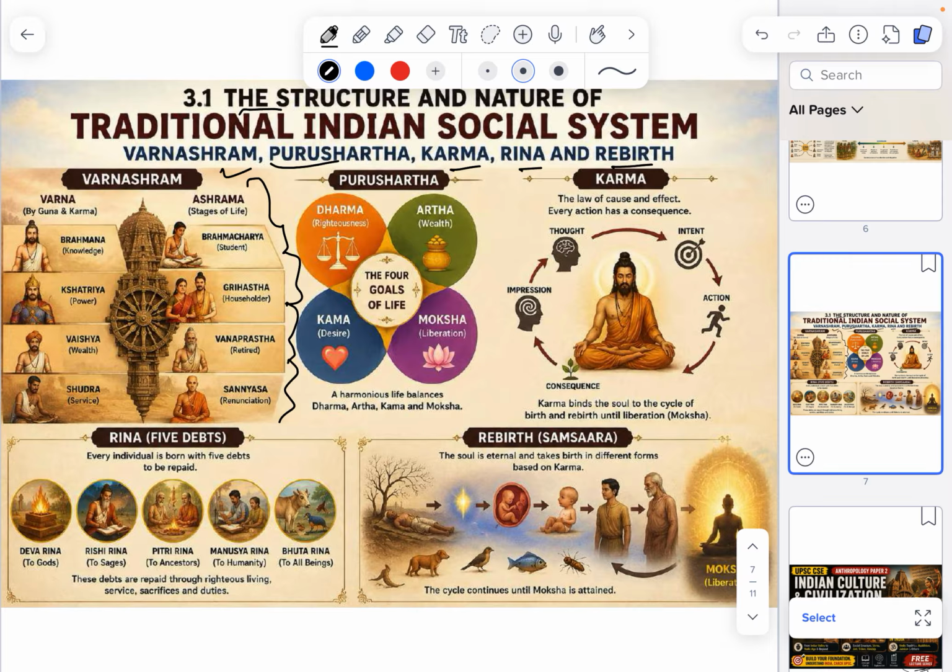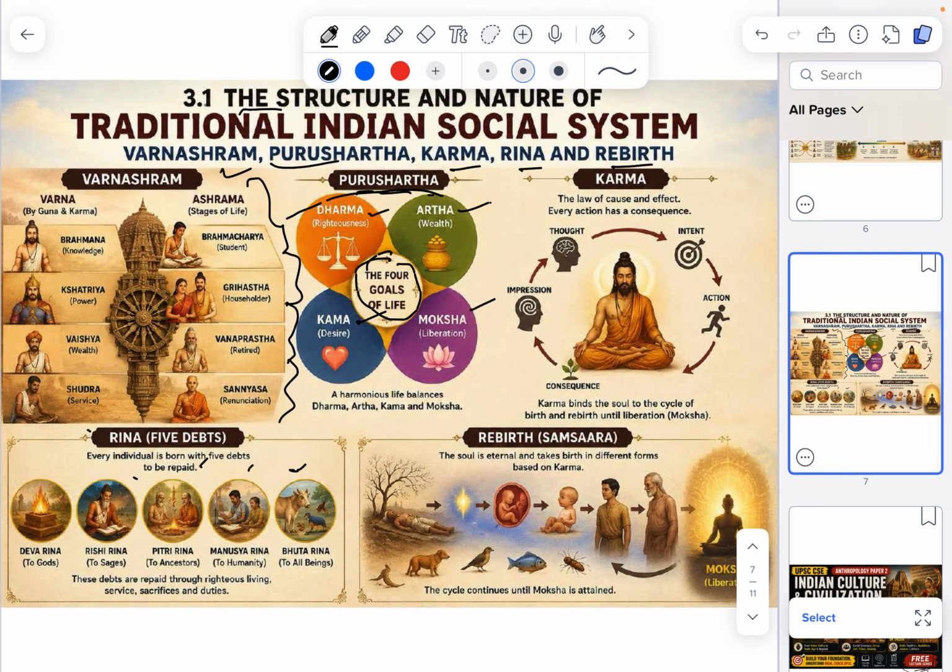And next will be Purushartha. Purushartha means that to complete one's life, one should be dharmic, and follow Artha, Kama, and Moksha. Artha means wealth, Kama desire, Moksha liberation. To fulfill human needs, you should follow all this. Next, karma. What is karma? Everyone knows. Then the runas. What are the runas? Deva runa, Rishi runa, Prithvi runa, Manushya runa, Bhuta runa. These are all the beings.